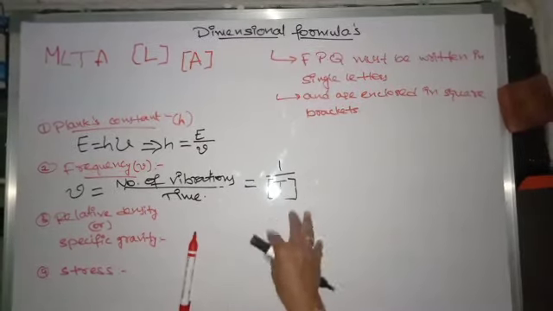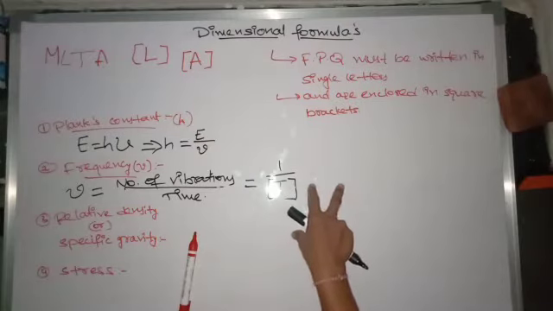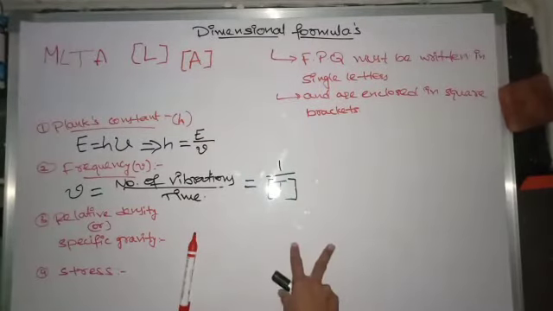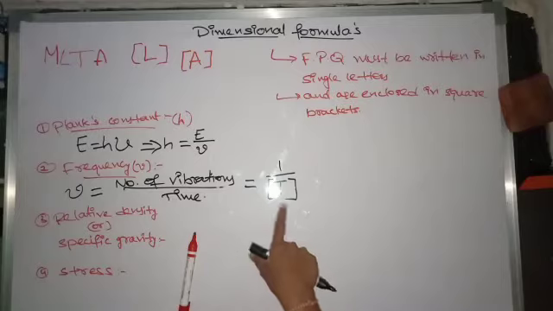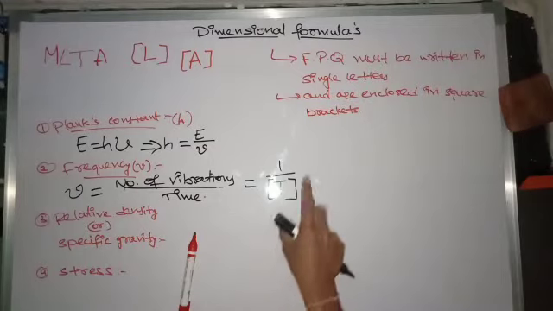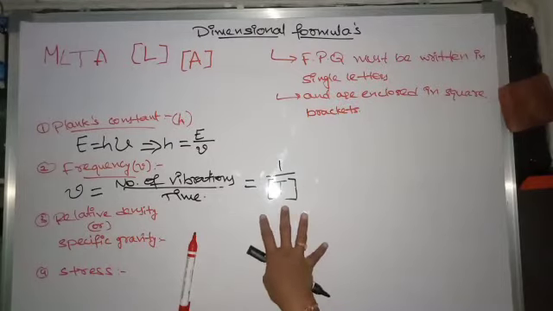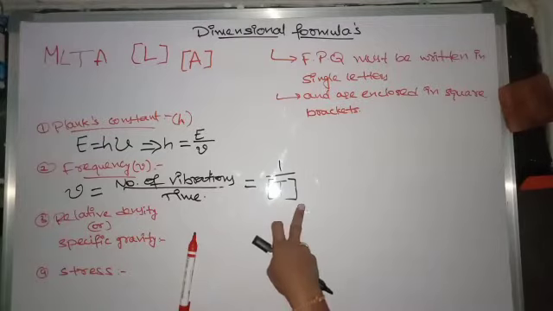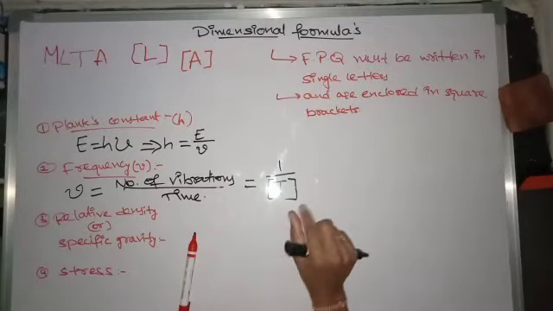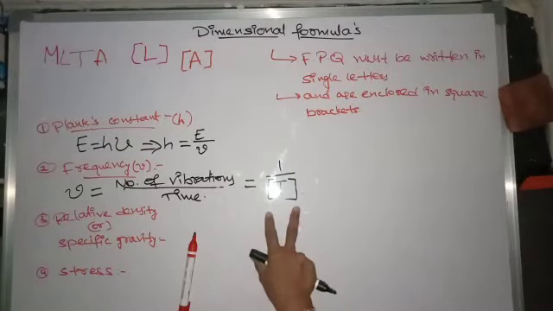See, in my previous lecture, I didn't use the square brackets. Why? Because I'm mainly focusing on ECET classes, so the main purpose of those lectures was to derive the dimensional formula. I didn't use square brackets. You just follow this sequence, and for inter students, you just add square brackets. I'm telling about inter students.